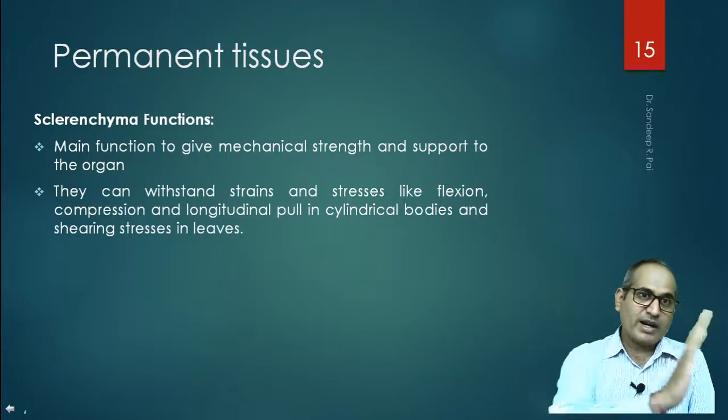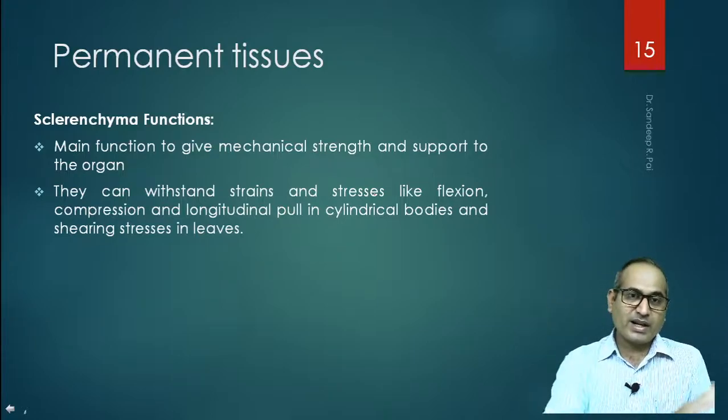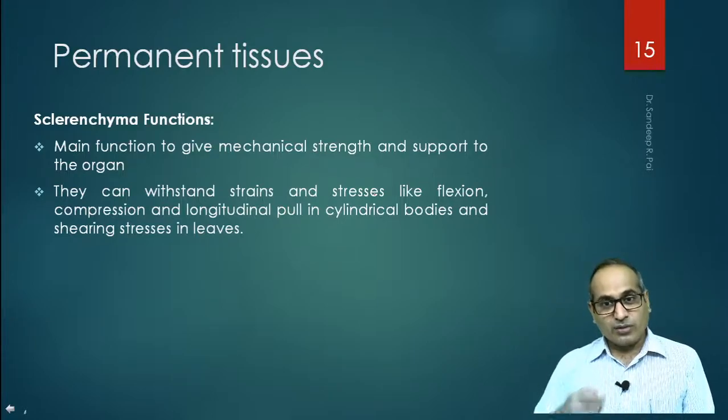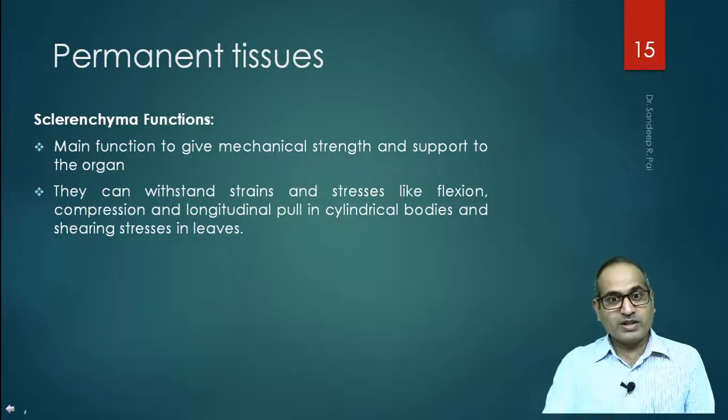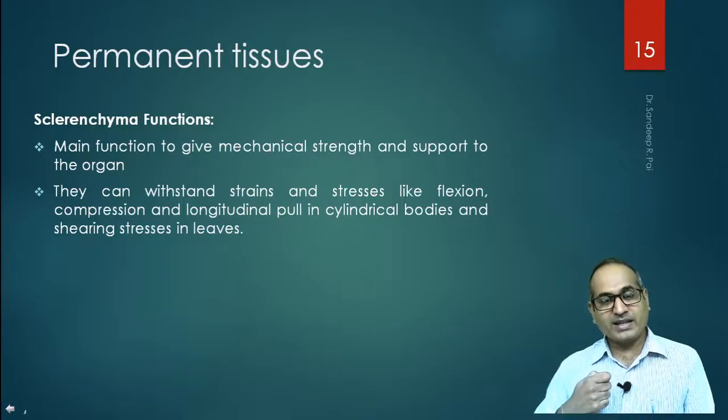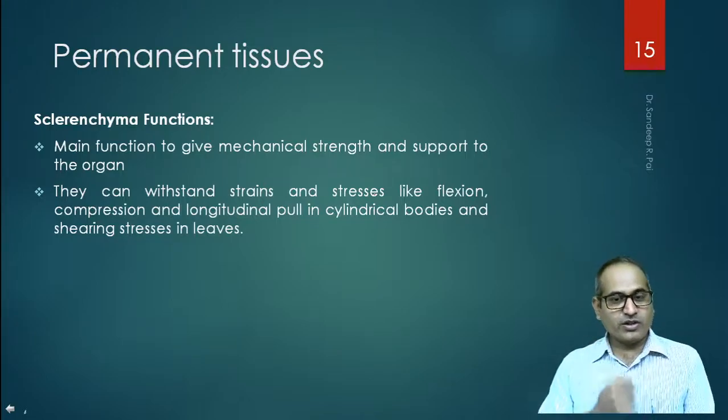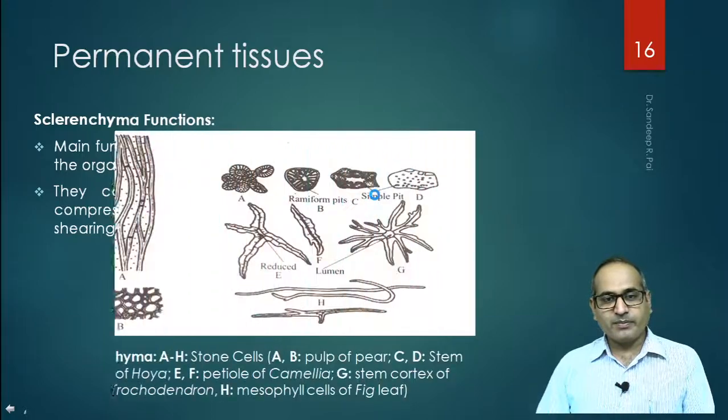It is slightly moved to one side, then again moves to the other side. So when you pull a leaf, you give a jerk to the plant, and that is a type of strain or stress, where flexion, compression and longitudinal pull are applied, and it can withstand these types of stresses and strains.